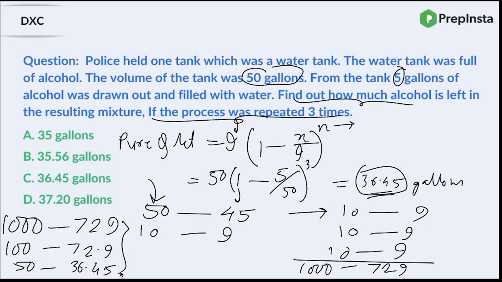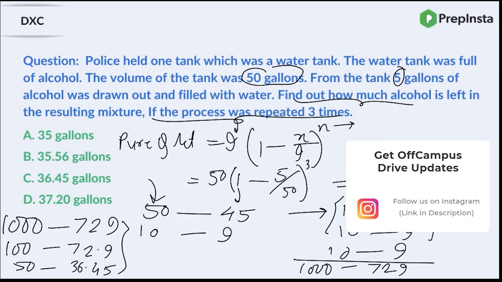It took me 15 seconds to explain it to you, but if you know the concept, you can solve it in 5 seconds. So if the process is repeated 3 times, you write it 3 times and find the answer. If it's repeated 4 times, you can do that too, but it's never asked 4 times. It's more or less 2 times and 3 times.